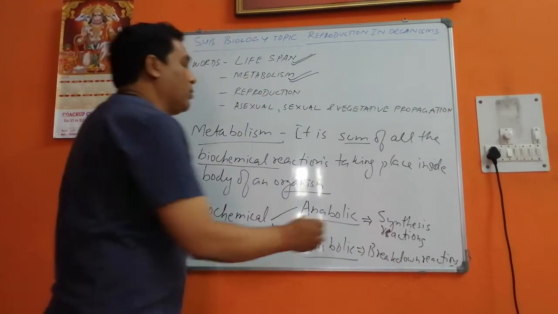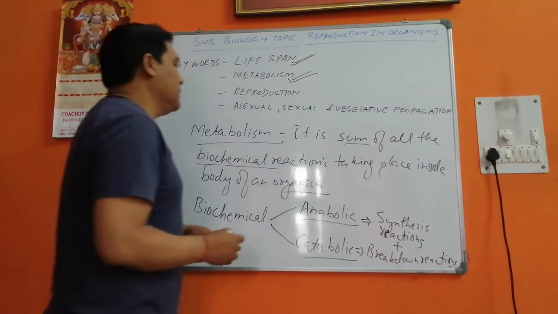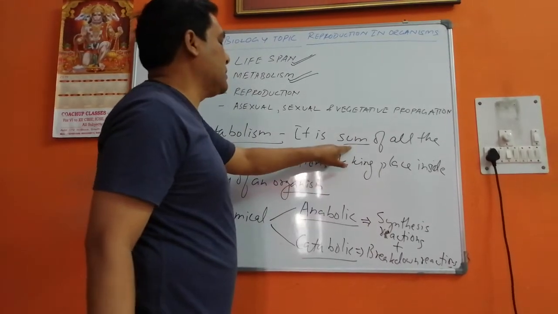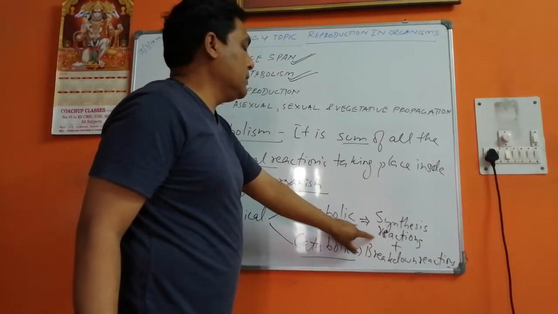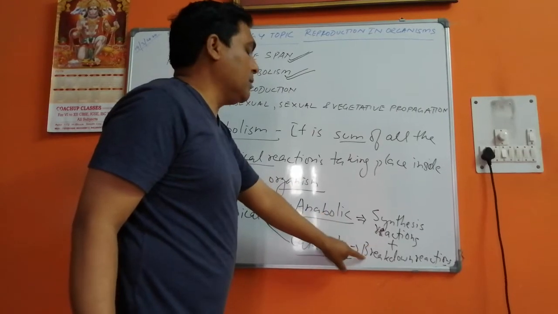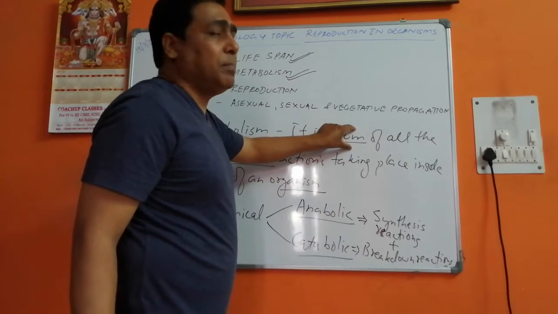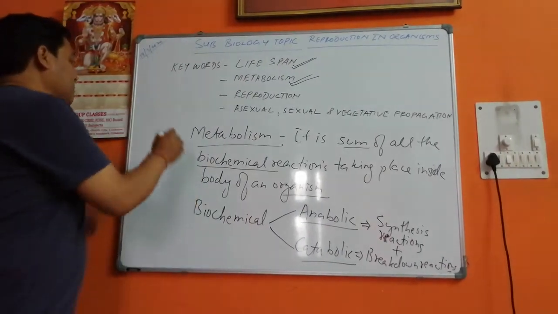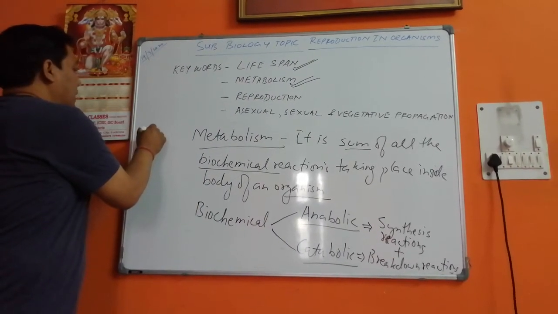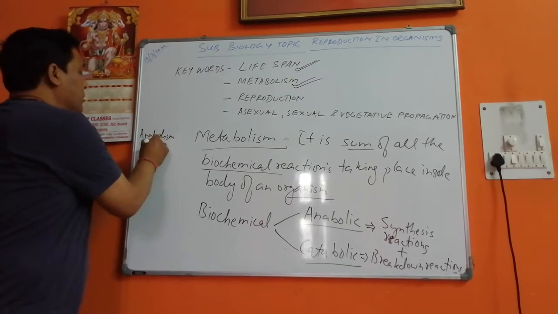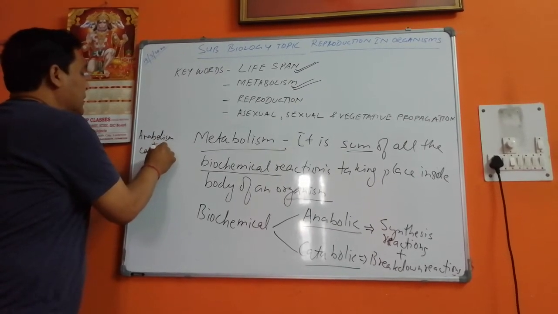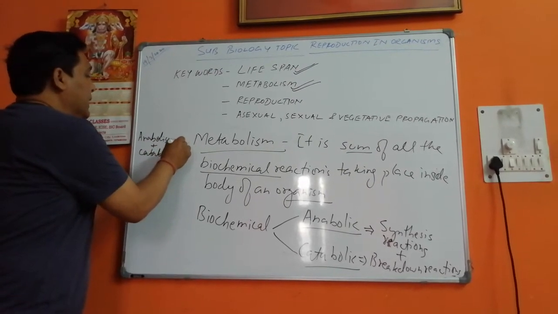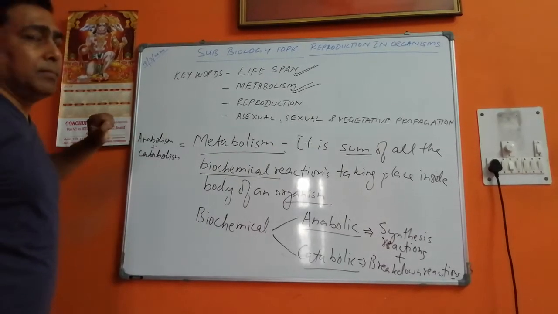When both of them are combined, that is why I use the word sum, synthesis reactions as well as breakdown reactions, when they are added, they become the metabolism. That is, anabolism plus catabolism equals metabolism.